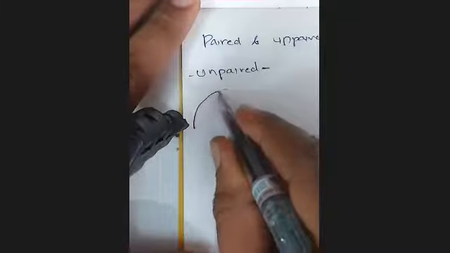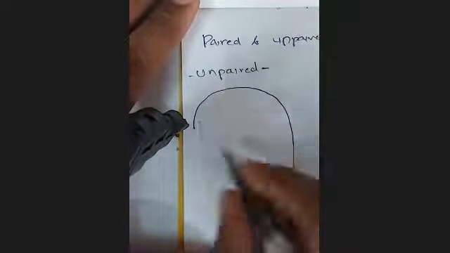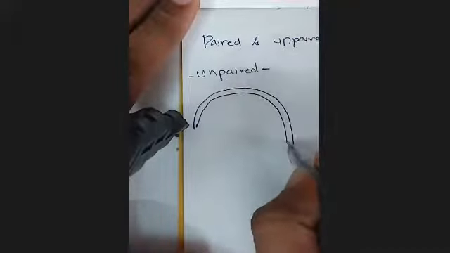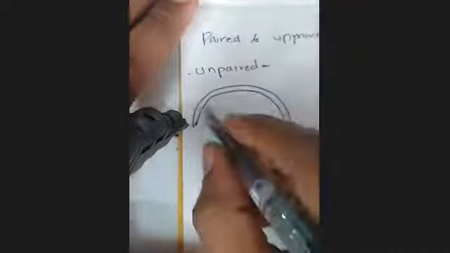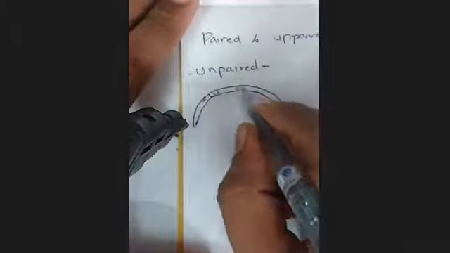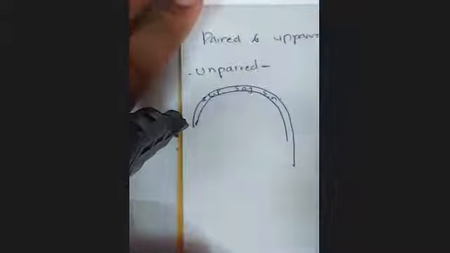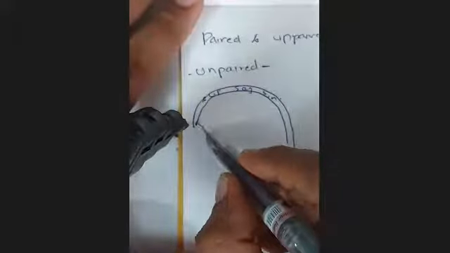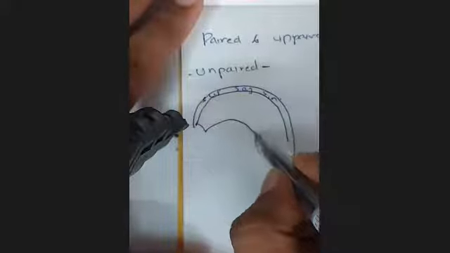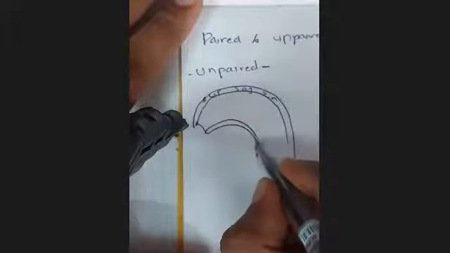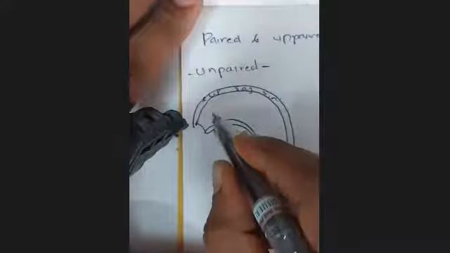So if the skull is like this, the superior sagittal sinus is along the upper border of the falx. Then there is the falx cerebri, and along the lower border of the falx is the inferior sagittal sinus.